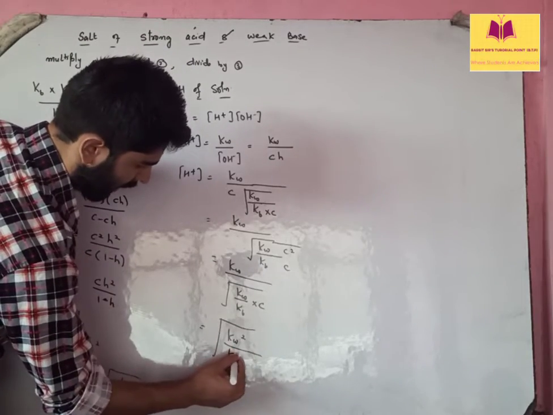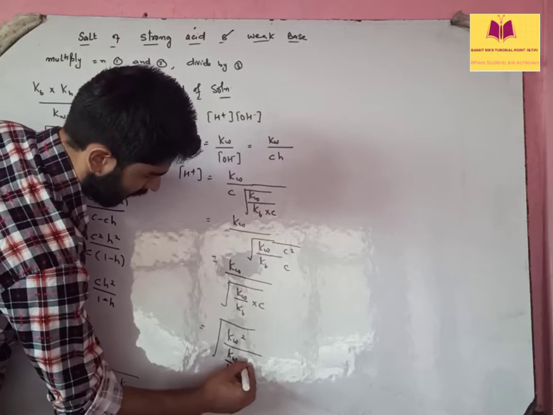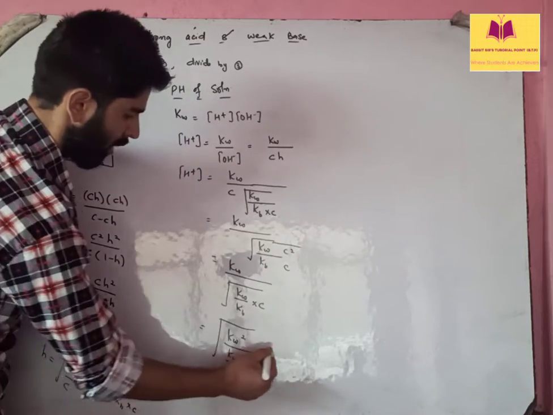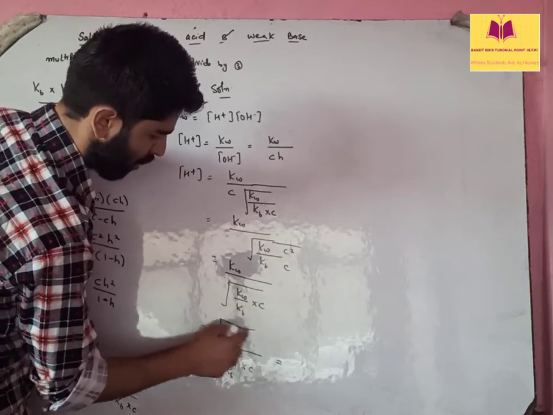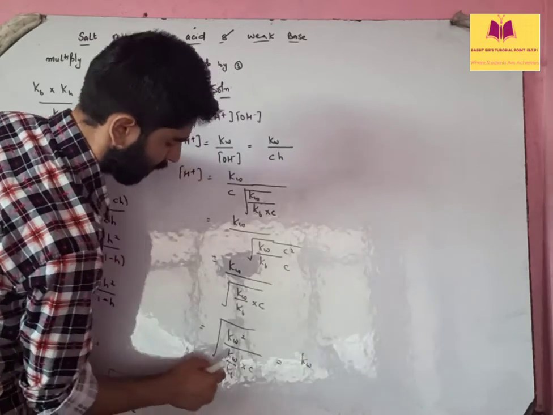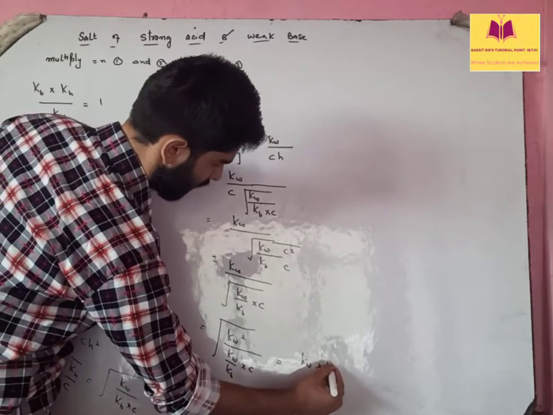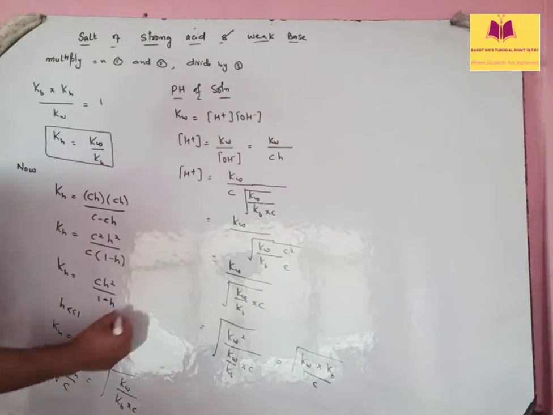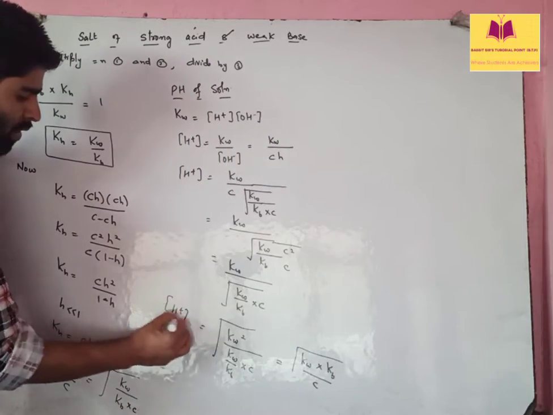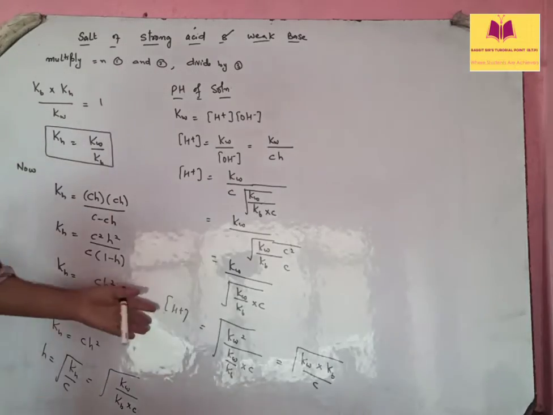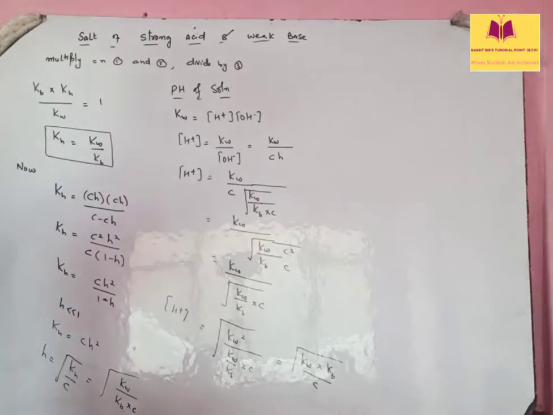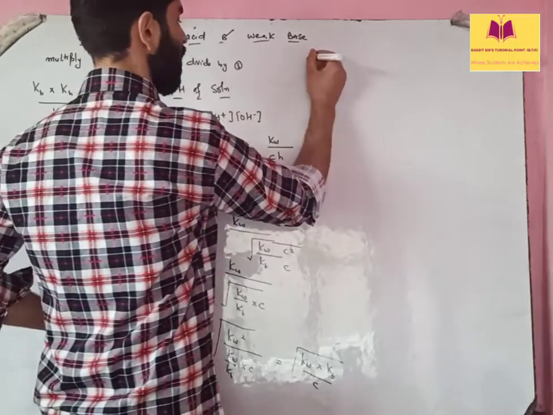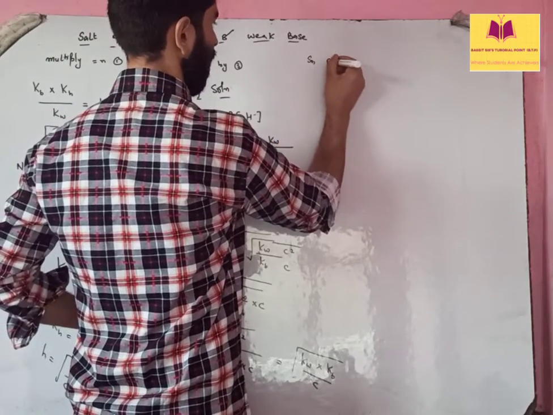So you can write it as Kw. Kb multiplied by C, which will be simply Kw, and it will be Kw. Taking it up, it is Kb divided by C. This one is the H positive. So if you have the H positive concentration, you can calculate the pH. So pH is given by, right?